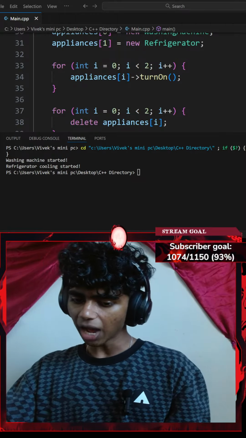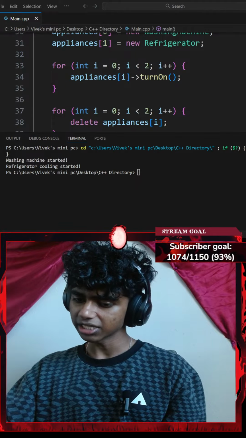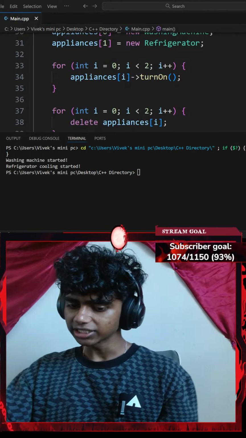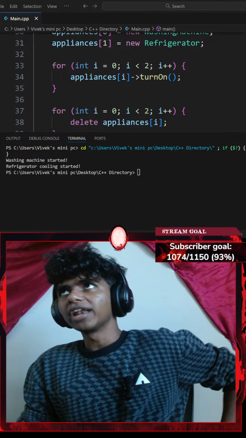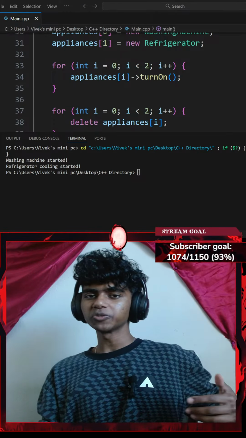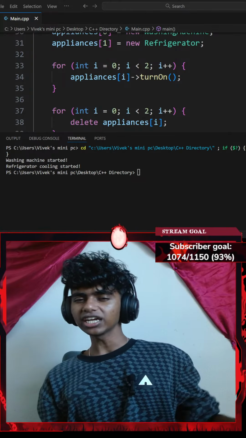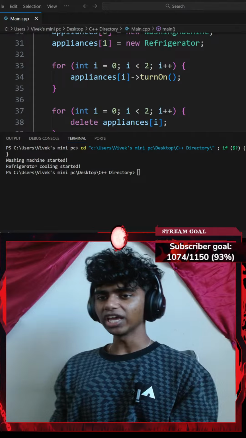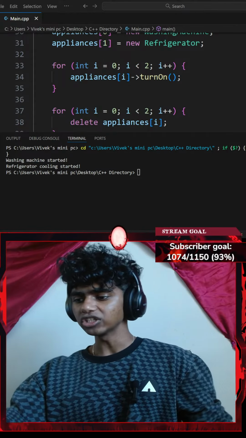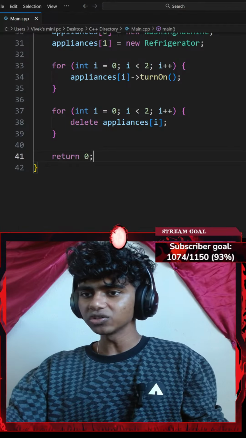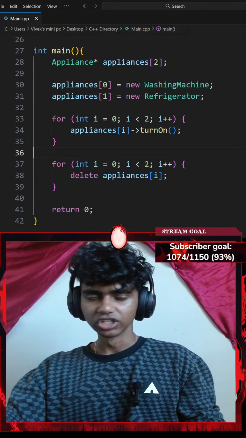Okay, that said, what happens if you try and access an index that doesn't exist? Will you get a type error? Honestly, I'll get an out of bound error, because if I try to access an index that's not inside of my array, I'm going to be out of my array's bound, so we get an out of bound error. That's it. This says washing machine started, refrigerator cooling started. Okay, perfect. I'll hit Control C.